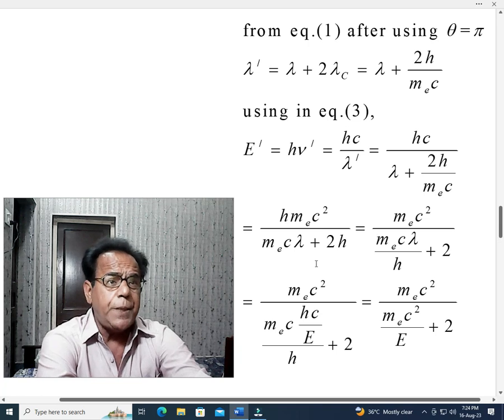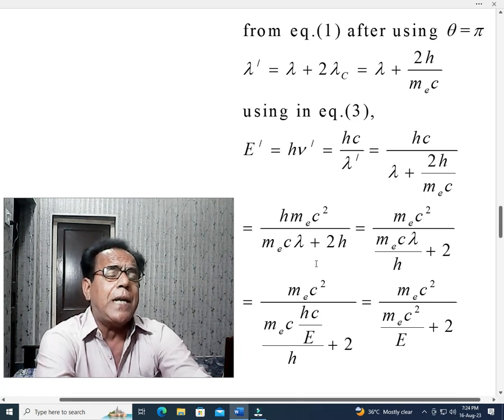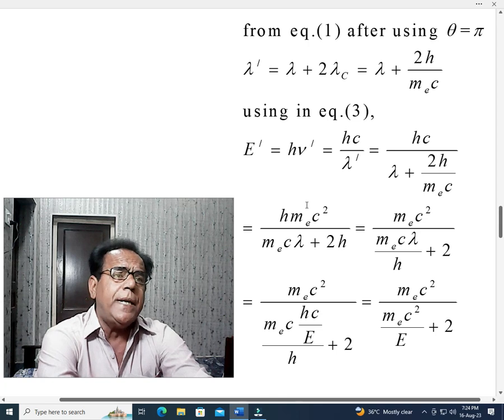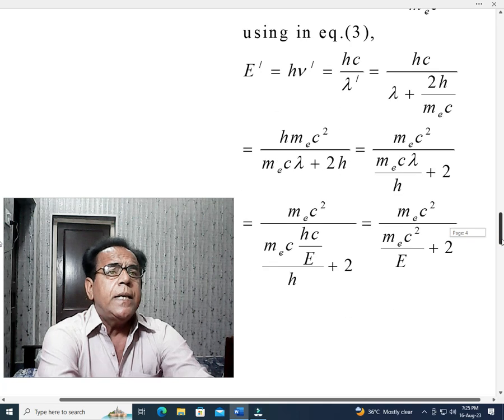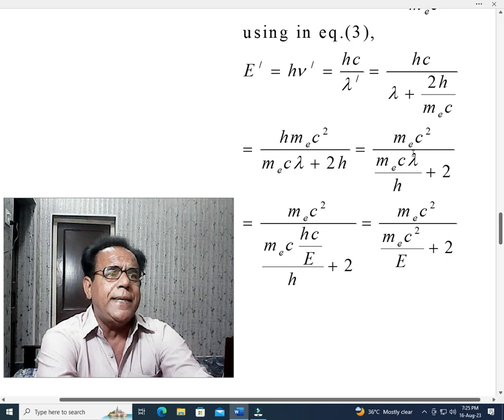In the next step, we have divided the numerator as well as the denominator by h, both upper and lower, by h. Hence from the numerator, h will be cancelled, while in the denominator h will go below lambda, that is m_e c lambda over h plus 2. Here h will be cancelled. Now this is m_e c squared divided by this.